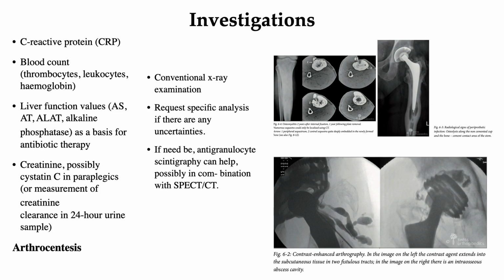Again, imaging is also used, such as conventional X-ray examination. You can request specific analysis if there is any uncertainty, or if need be, anti-granulocyte scintigraphy can help, possibly in combination with SPECT or CT. So that's how the different forms of analysis can be conducted in these cases.